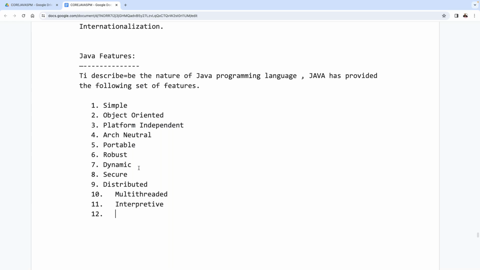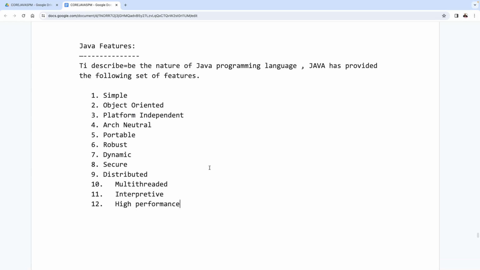And the last one, the 12th one, is what there? High performance programming language. That's it. These are all features of what there? Java. All of you are getting my point now? So this one describes the nature of the Java programming language.